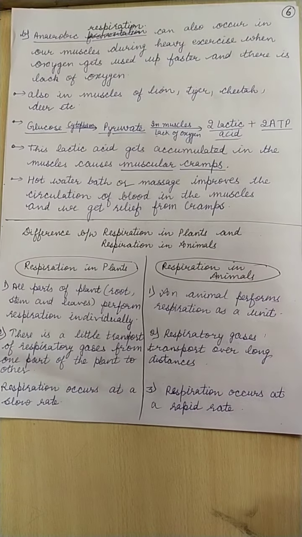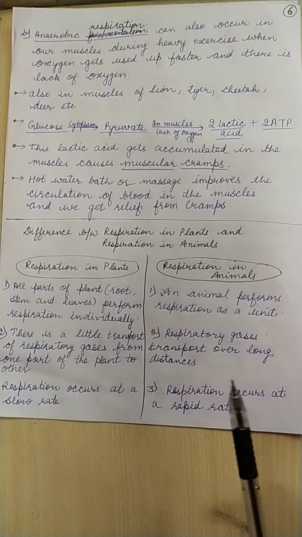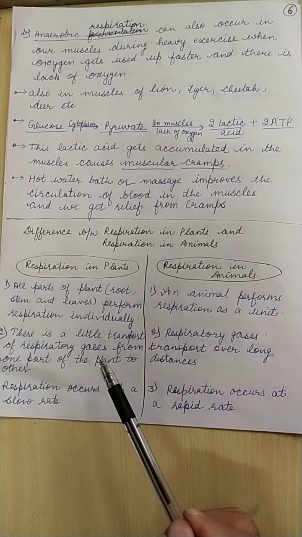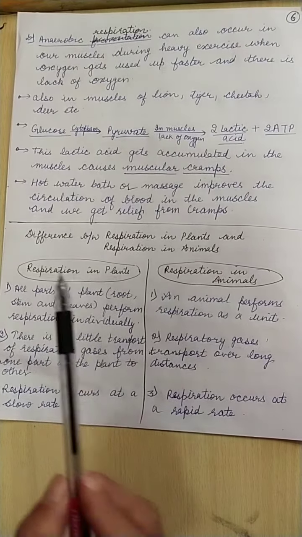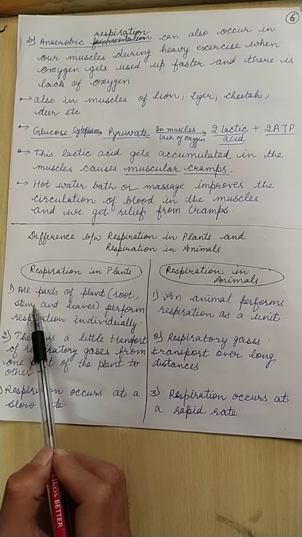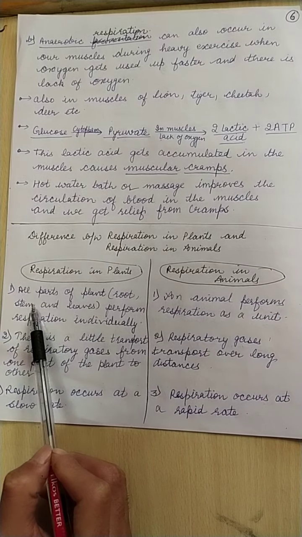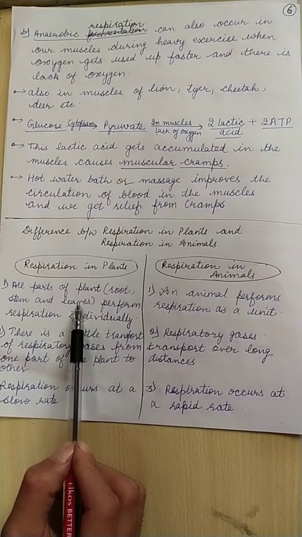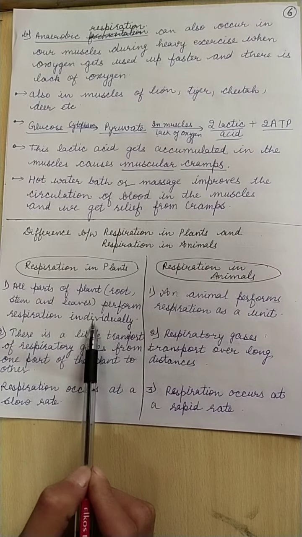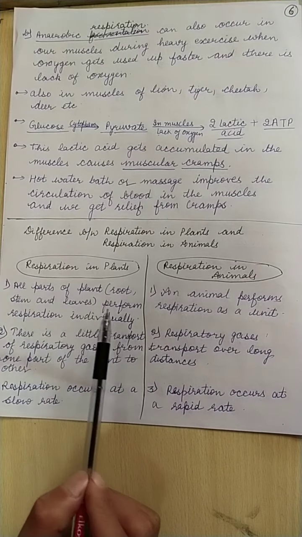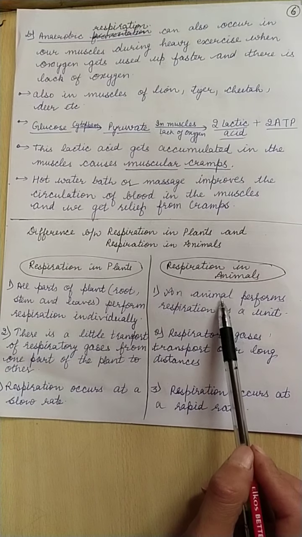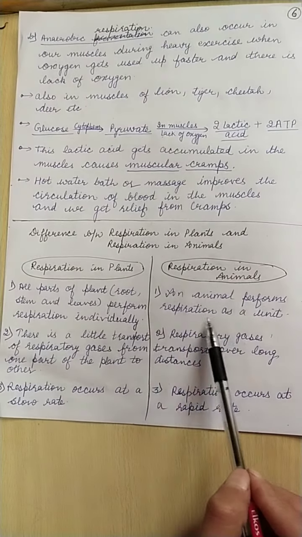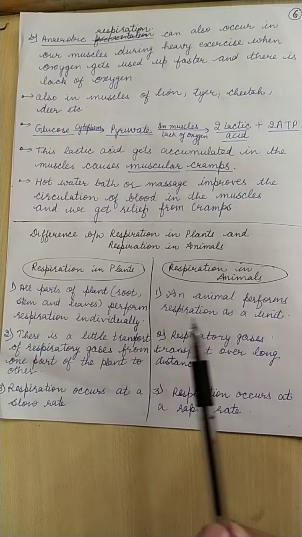But there are three basic differences between respiration in plants and respiration in animals. Remember, in plants, all the parts, whether roots, stem or leaves, respire individually. There are different ways of respiration. But in animals and human beings, respiration is performed as a complete unit.